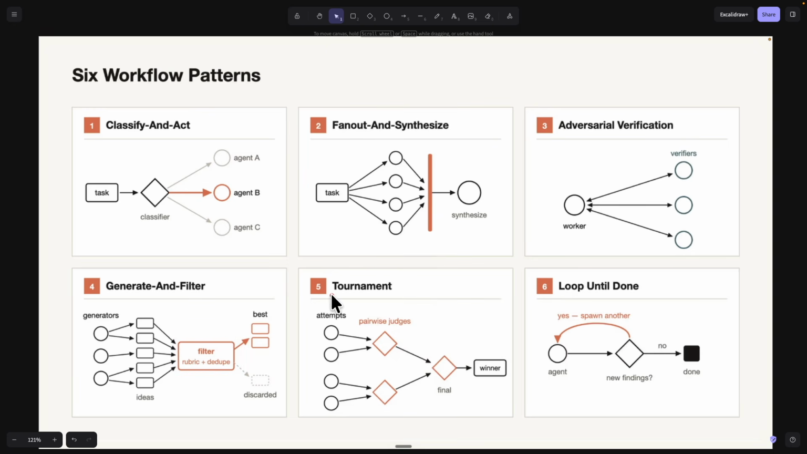Then we also have our tournament, which will basically have multiple agents doing the same thing and having a judge here to verify the things that it has done. Maybe that could be your designs, or having AI here create some designs for you based on a custom component. And you can have a judge here to judge the things that it has done and try to aggregate the results. And finally, we also have loop until done, where we can have an AI agent loop through until a certain condition has been met.